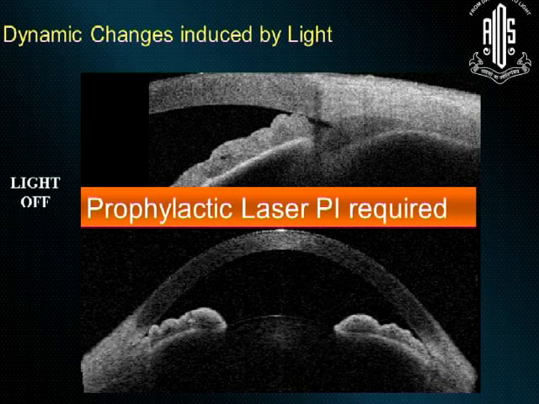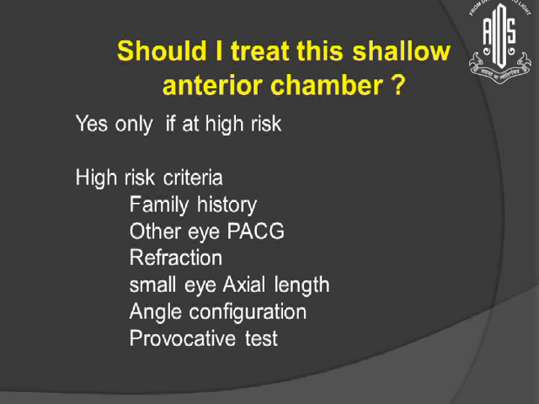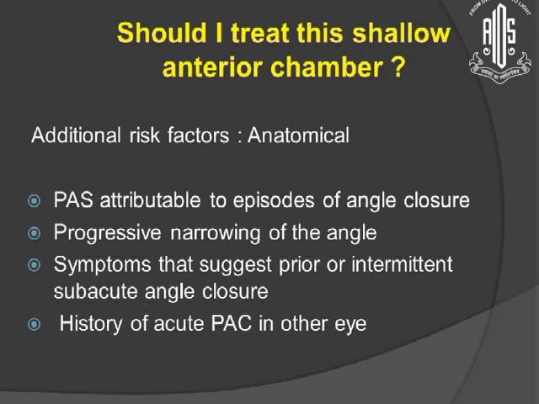So friends, should I treat this angle closure suspect? Yes. Not only if it is a suspect, I will always look for high risk factors. The additional high risks are shown here, all the list. I will see additional risk factors in an anatomical pattern. If PAS is attributed to an episode of angle closure, or there is a progressive documented narrowing of the angle, or if there are symptoms that suggest prior or intermittent subacute angle closure, I should treat them.